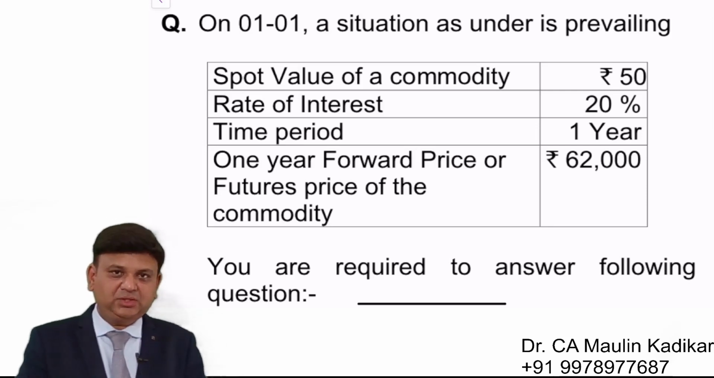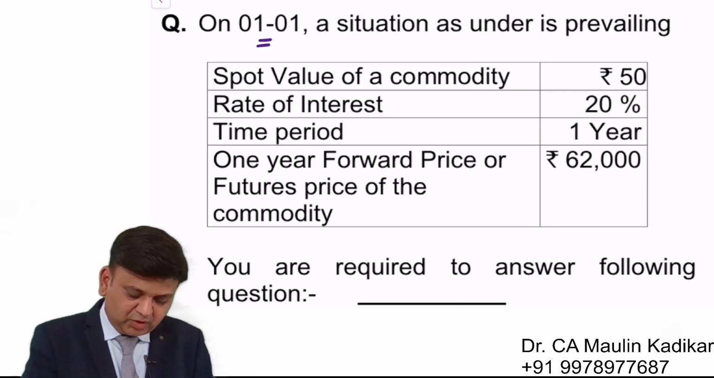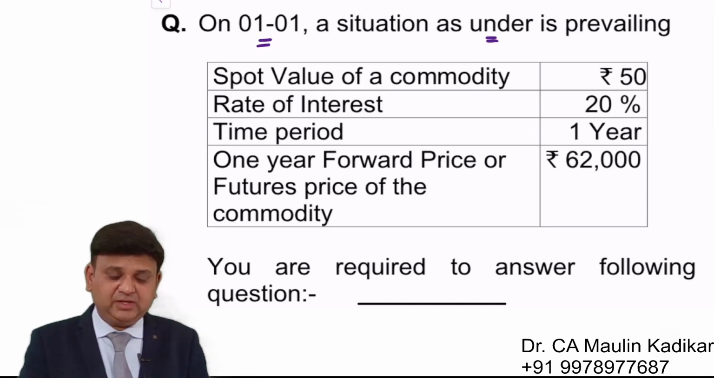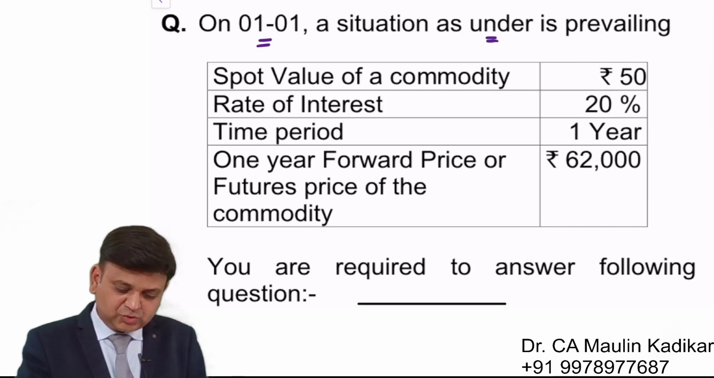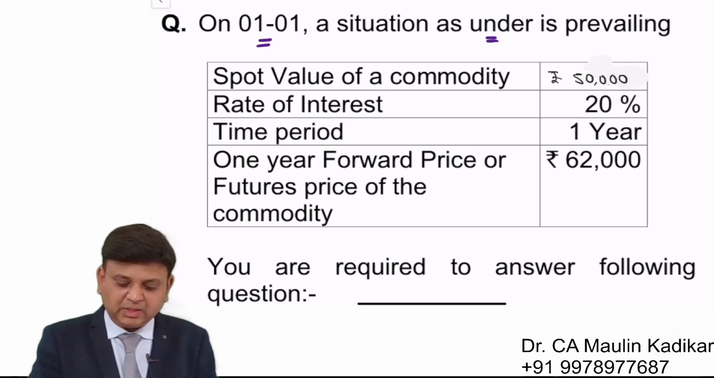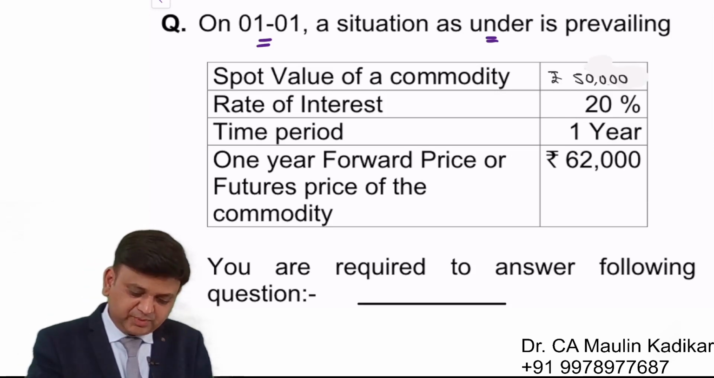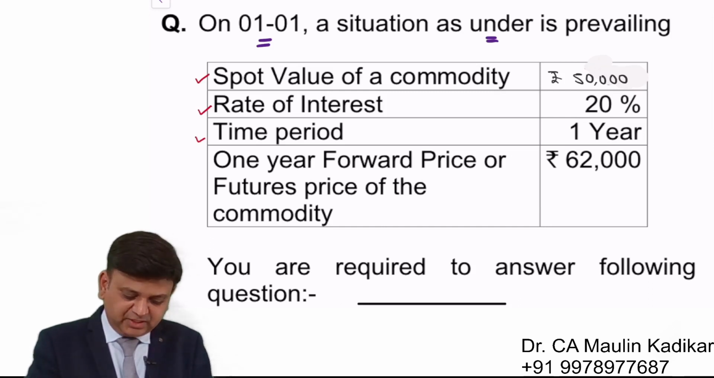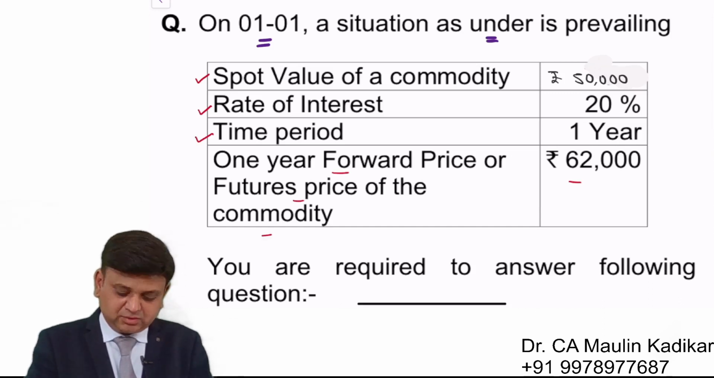Let us see the next question. On 1st of January, a situation as under is prevailing. Spot value of a commodity is 50 rupees. So spot value of the commodity is rupees 50,000. Rate of interest is 20%. Time period is 1 year. 1 year forward price or the futures price of the commodity is 62,000.